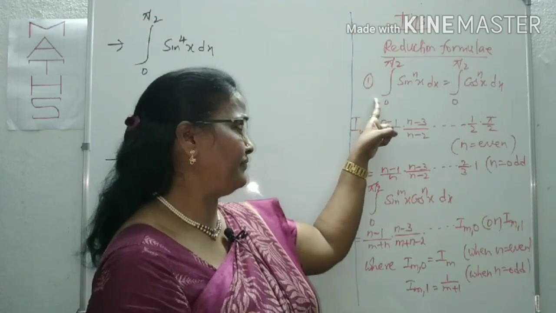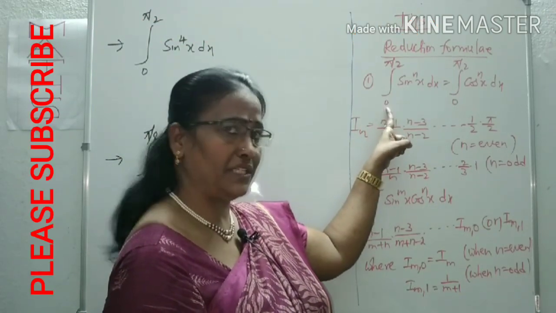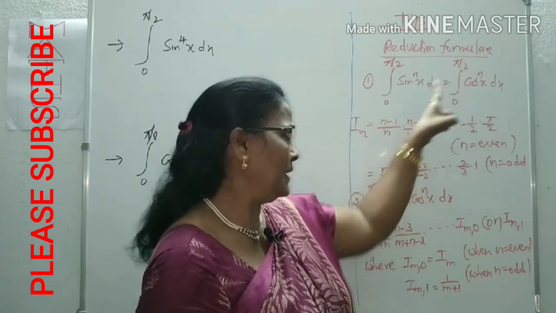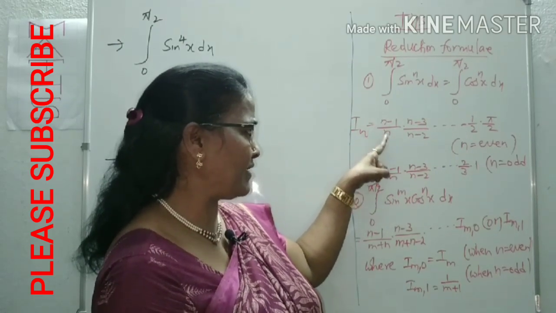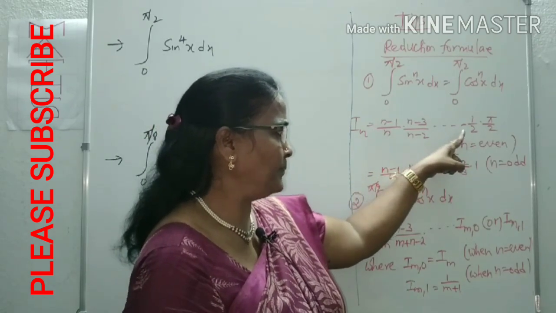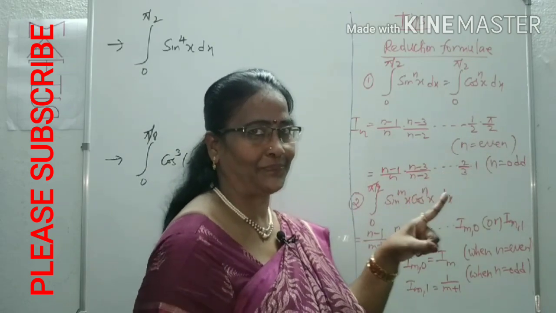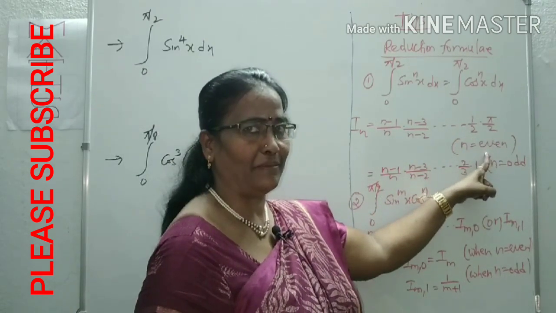First of all, what is the first case? Integral of sine power nx, the same for cos power nx, between the limits 0 to pi by 2. It is denoted as I_n. That is nothing but (n minus 1) by n into (n minus 3) by (n minus 2), and so on, up to 1 by 2 into pi by 2. It will be 1 by 2 when n is even.